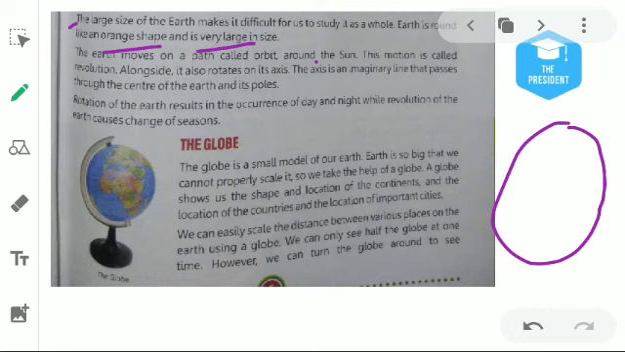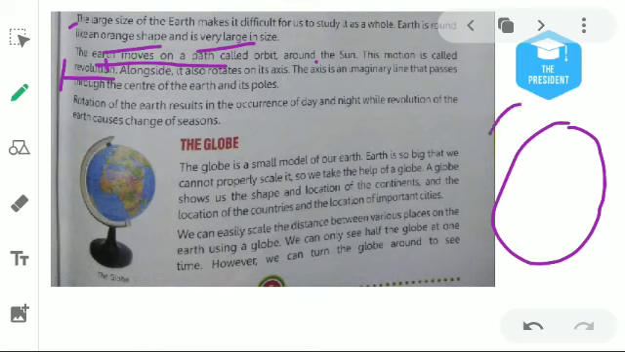The Earth moves on a path called orbit around the Sun. This motion is called revolution. In the solar system, we know all the planets go around the Sun. So our Earth is also going around the Sun. That motion is known as revolution.